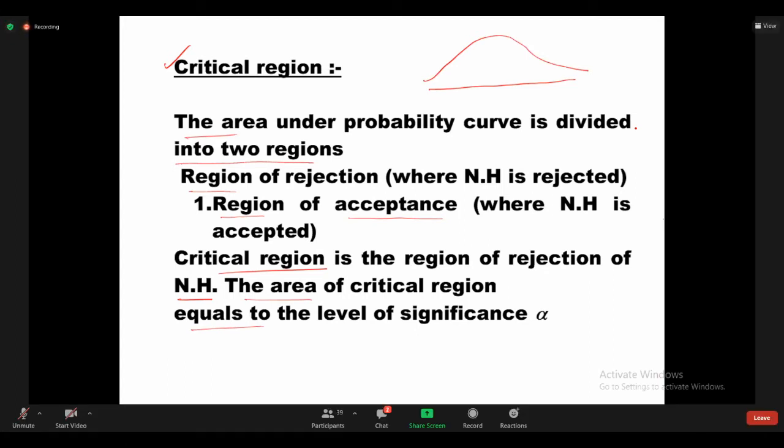Very good. Probability 1 means that is equal to 100%.